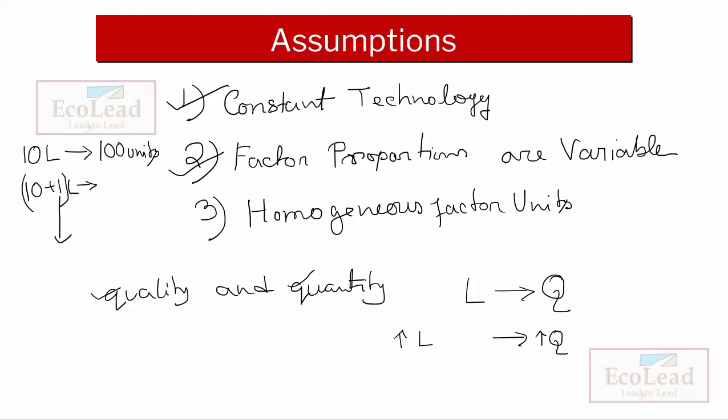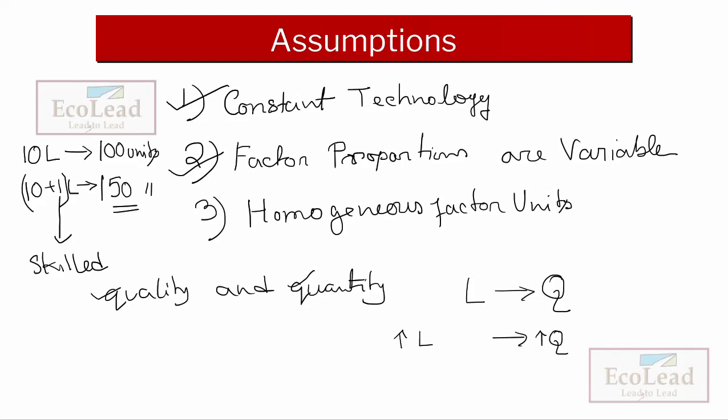If the last addition of labor is more skilled, then definitely the impact on the output will be very aggressive. Probably now the 11th unit of labor is going to produce 150 units of output. This 50 units of output is the addition of the last labor.